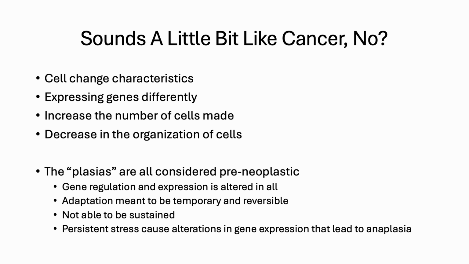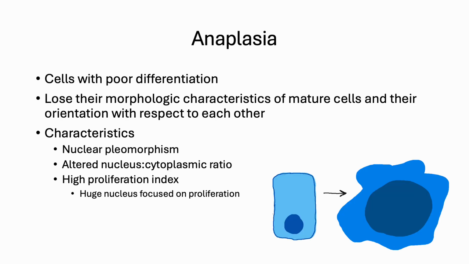Adaptation is meant to be temporary and reversible. It is not able to be sustained. If it's forced to be sustained, it can turn into cancer. Persistent stress causes alterations in gene expression that can lead to anaplasia. In anaplasia, which is in fact cancer, cells have very poor differentiation.